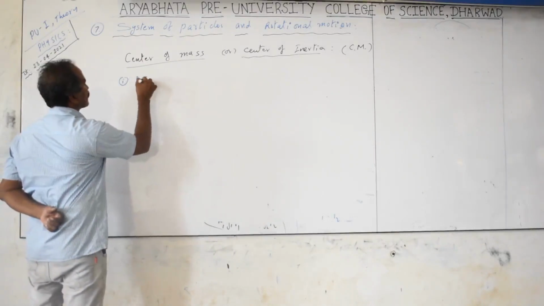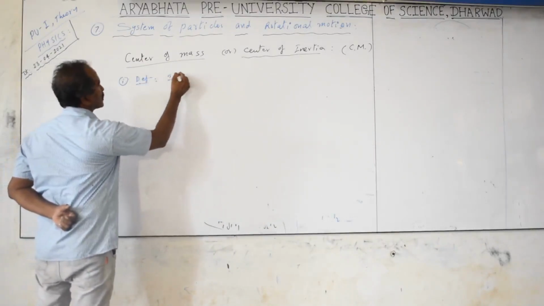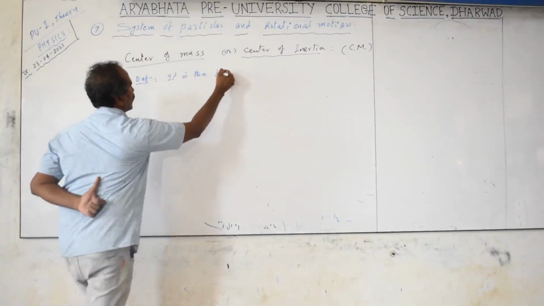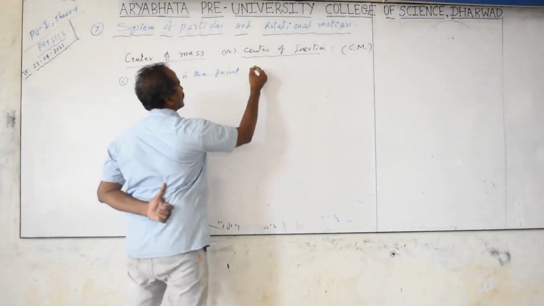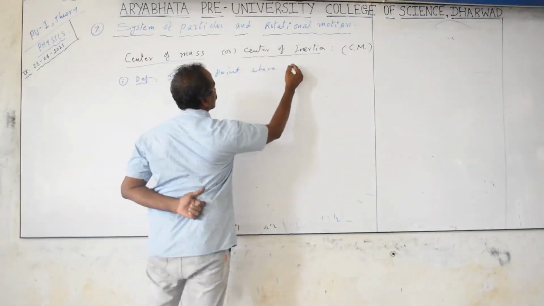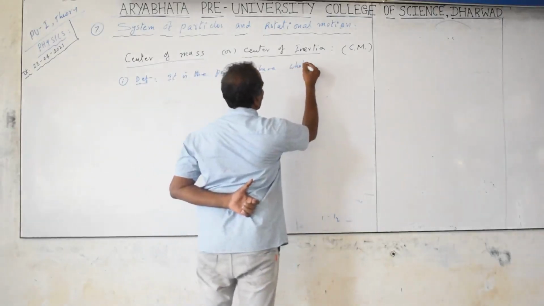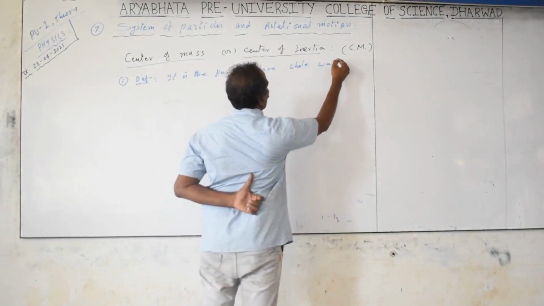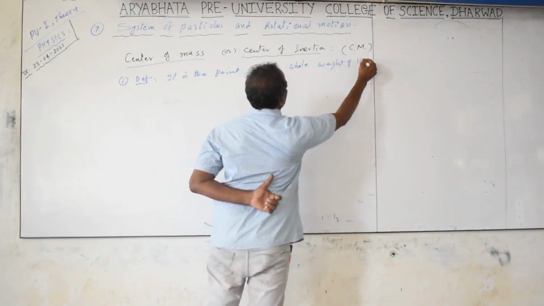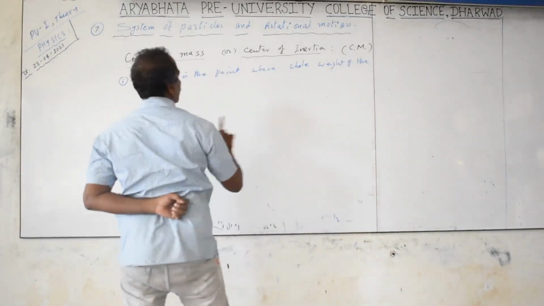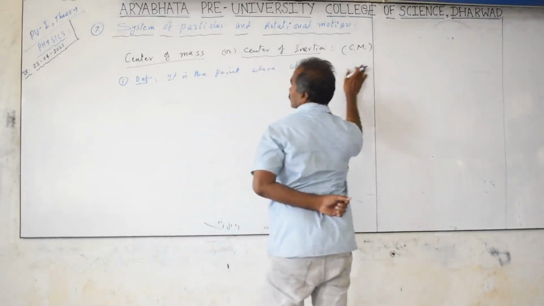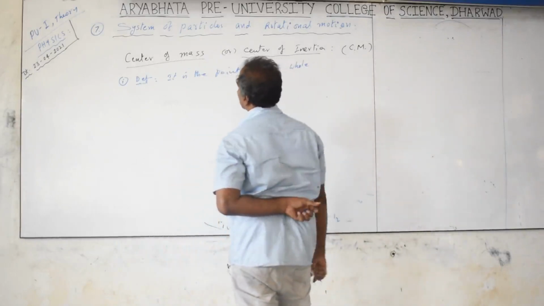Definition. It is the point where the whole or total weight of the object, not weight, sorry, you have to consider mass now. Center of gravity means weight, center of mass means only mass.